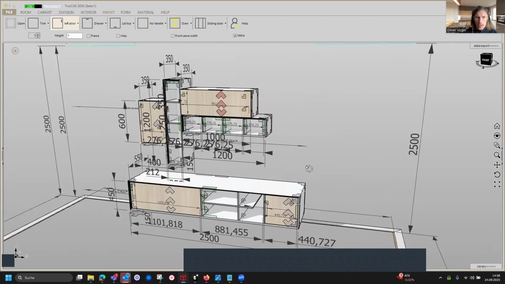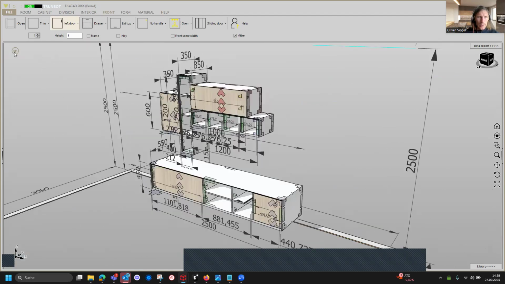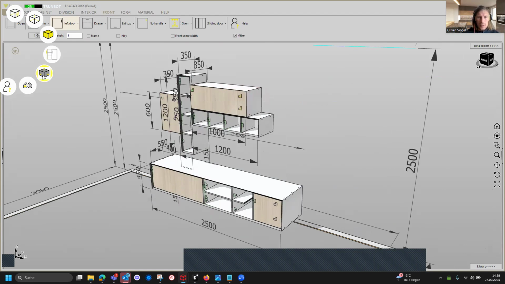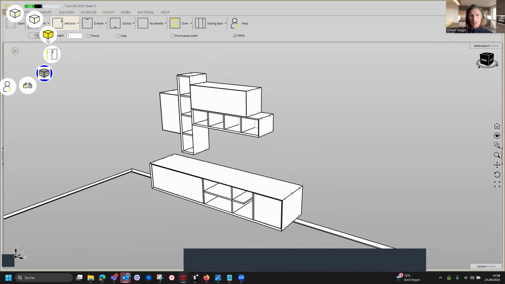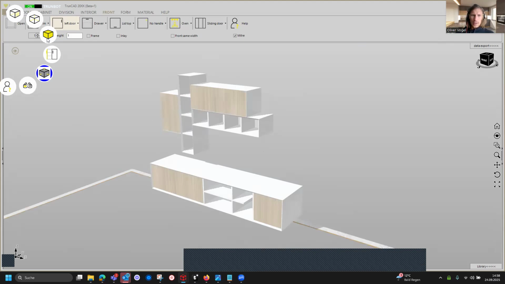All right, and now we click on the eye and on a gray cube in the circle menu here to deactivate the smart clicks, the small measurements, the main measurement, and the smart clicks for the areas. And if we click here on our red cube, we change to the rendered view. It's like the painting view. Now we go to the rendered view like this.